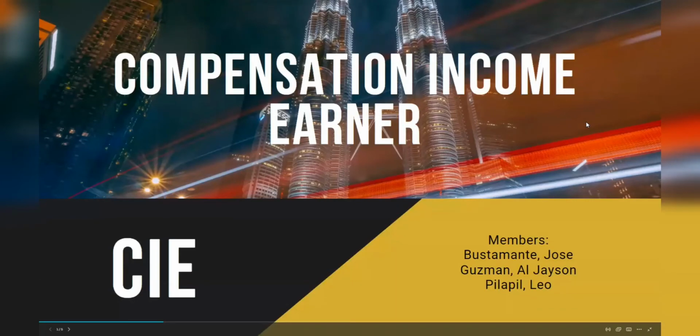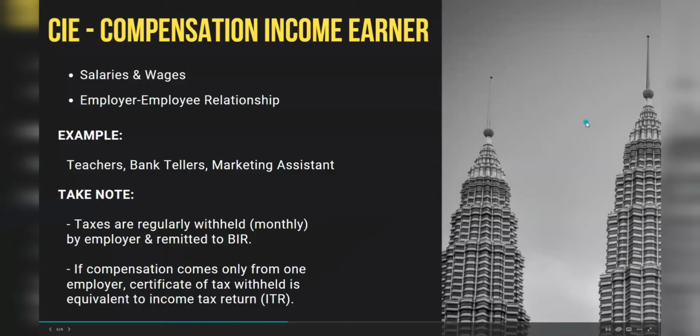CIE, or compensation income earner. Compensation income earners are individuals who receive their income by salary, and there is an employer-employee relationship. Examples are teachers, bank tellers, and marketing assistants.